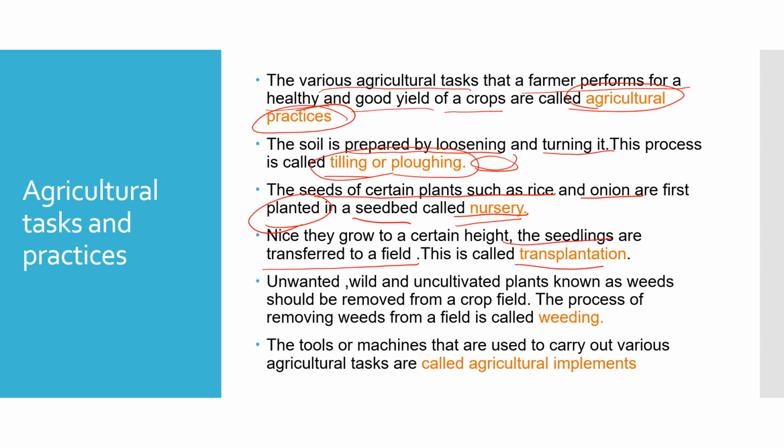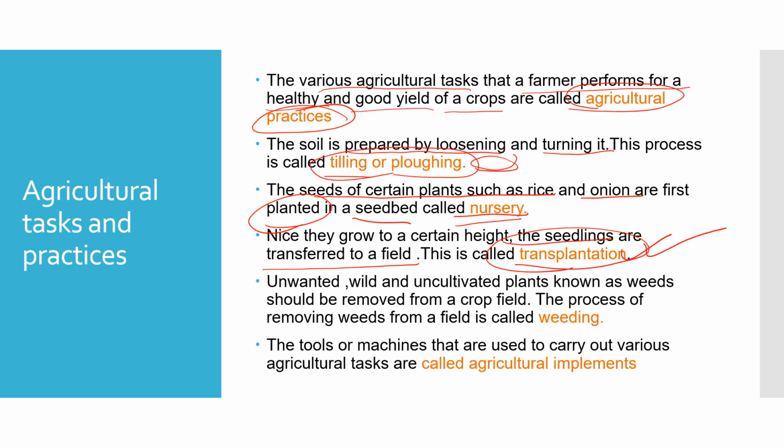This process is called transplantation. You have all heard of heart transplantation or liver transplantation, and this is seedling transplantation, from the nursery to the field. This is called transplantation of plants or seedlings.